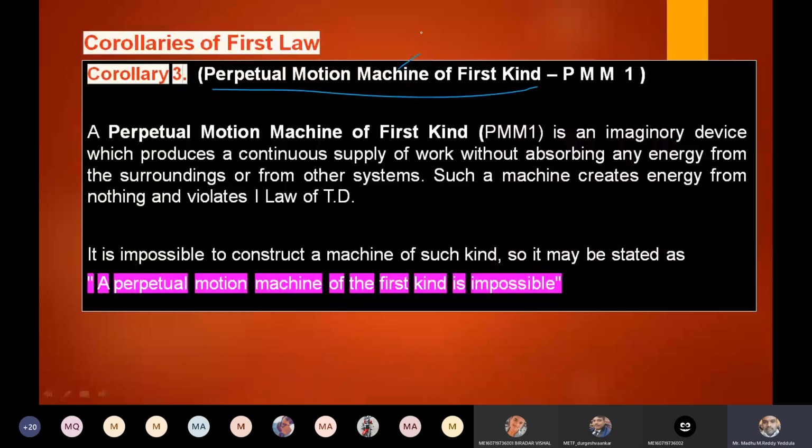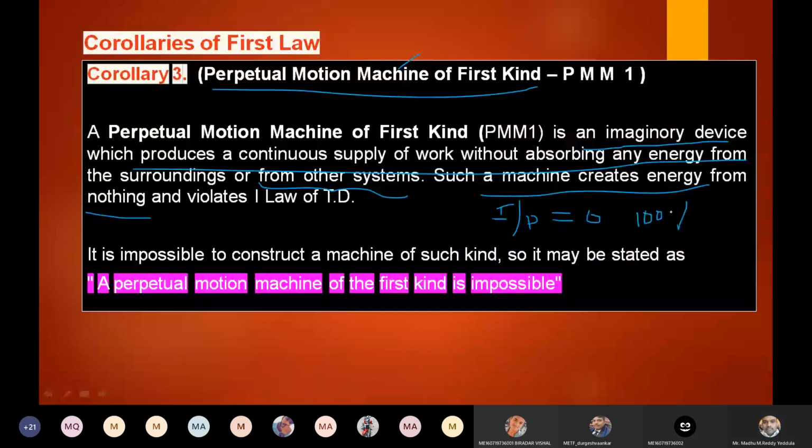According to corollary 3, there is an imaginary device which produces a continuous supply of work without absorbing any energy from the surroundings or from the system. Such a machine creates energy from nothing, right? We are not giving any input. The meaning of PMM1 is input is 0, but we are getting 100% output. Is it possible to get 100% output with 0 input? This is one case.